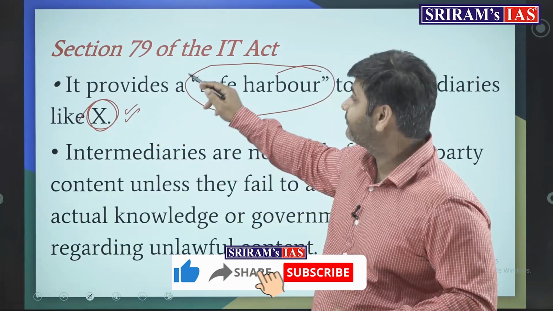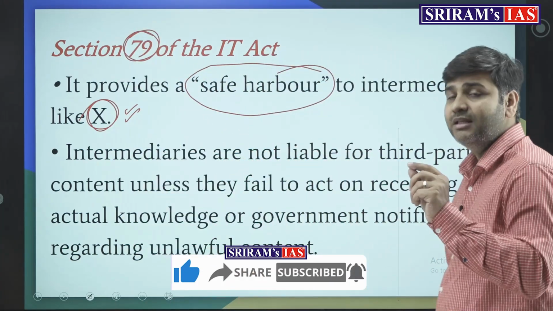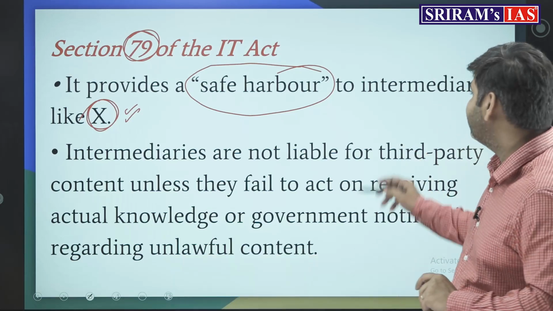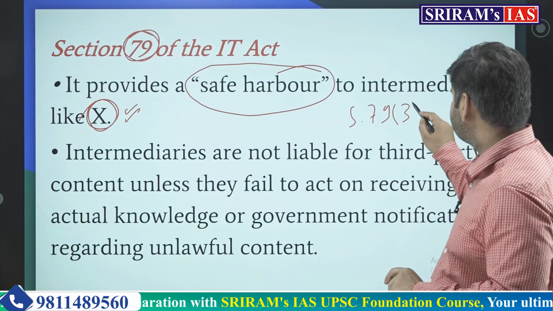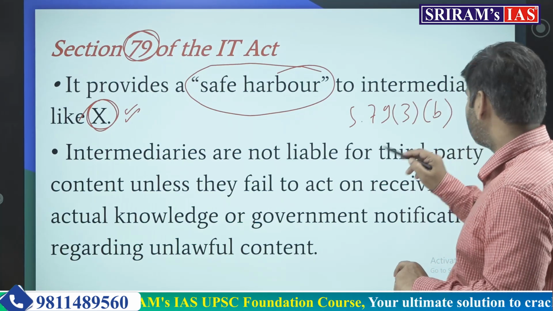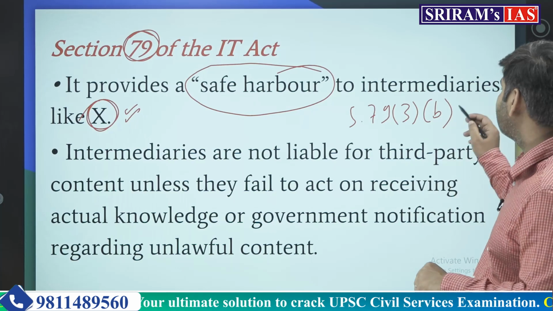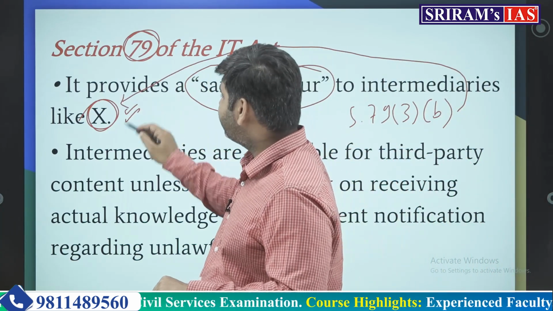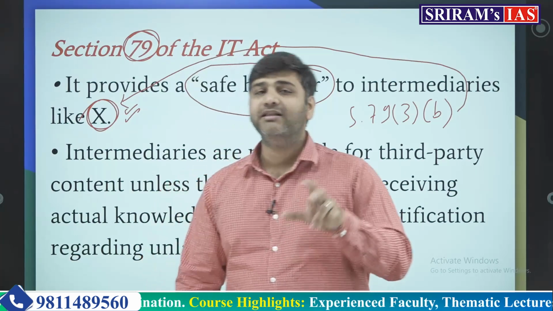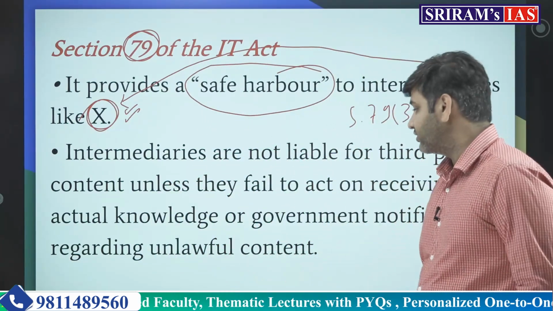That safeguard is provided by section 79, but the same section 79, subsection 3 clause B, gives the power to the government to block the content when the intermediary has been notified by the government that such content has to be removed.